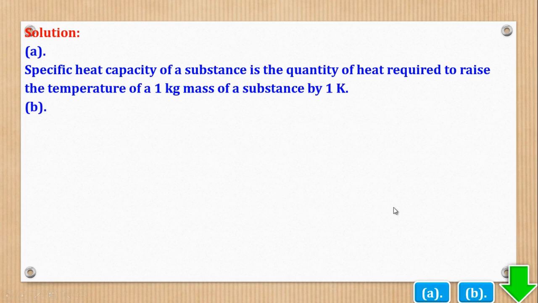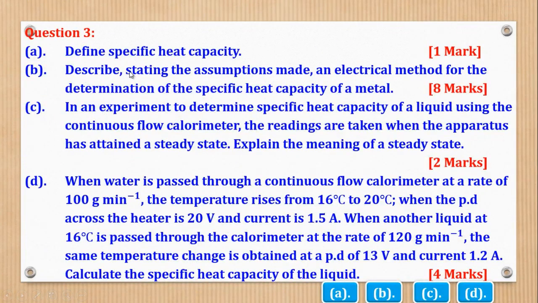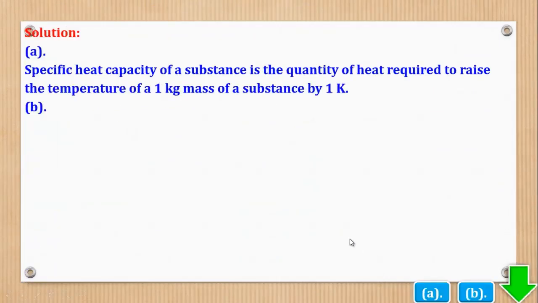That was part A. Then part B, describe, stating the assumptions made, an electrical method for the determination of the specific heat capacity of a metal. So a metal is a good conductor of heat. So you come and make an illustration.